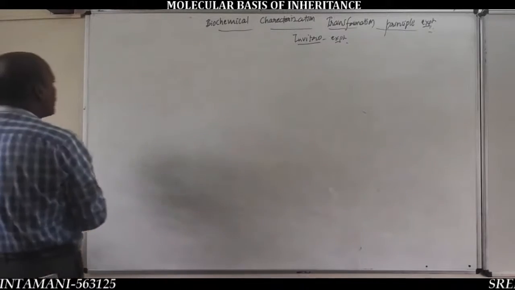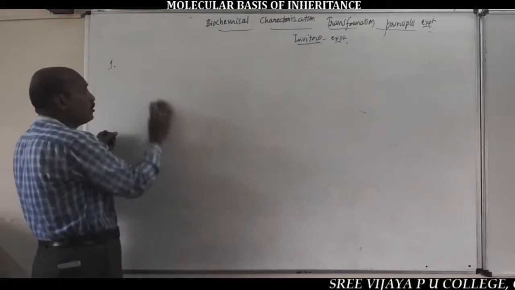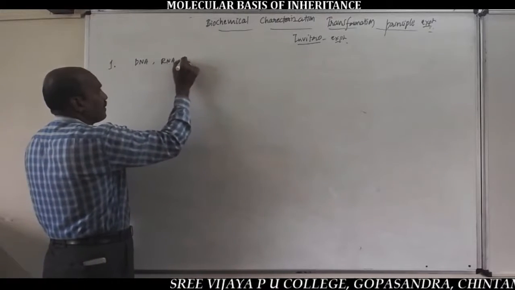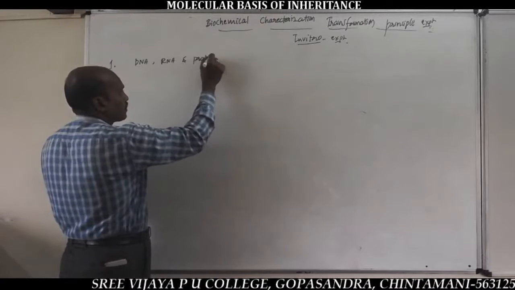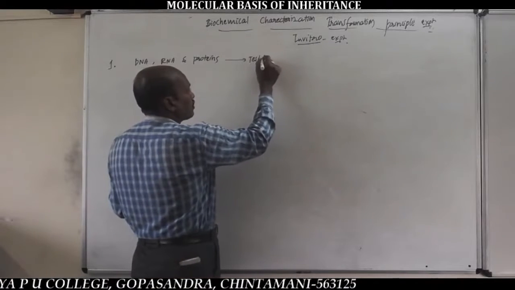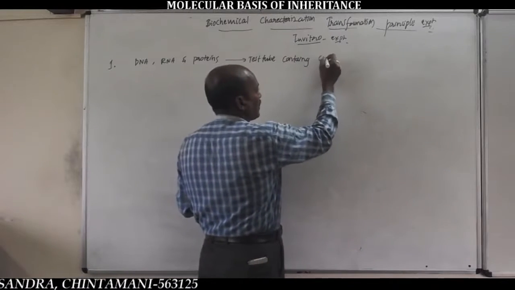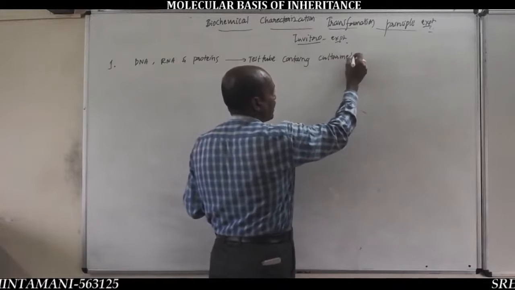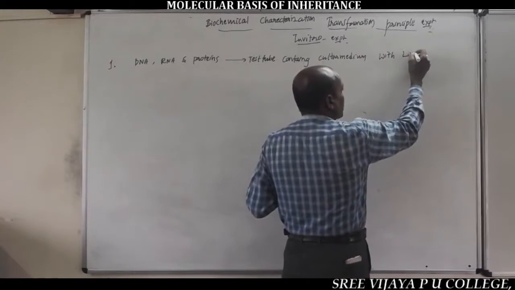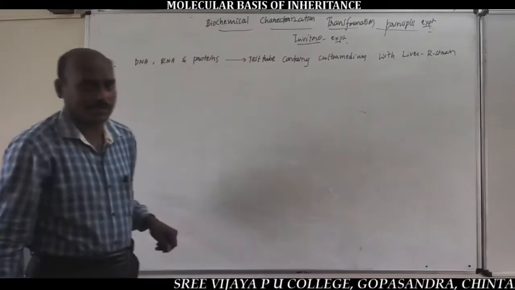In the first step, they took biochemicals like DNA, RNA and proteins into the test tube containing culture medium with live host bacterial cells. Listen here.